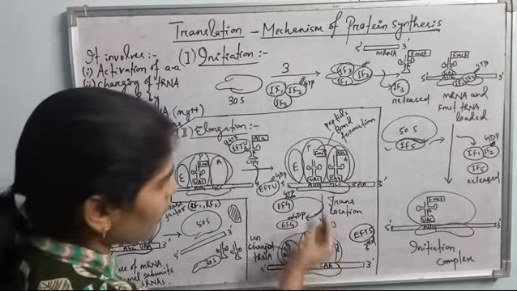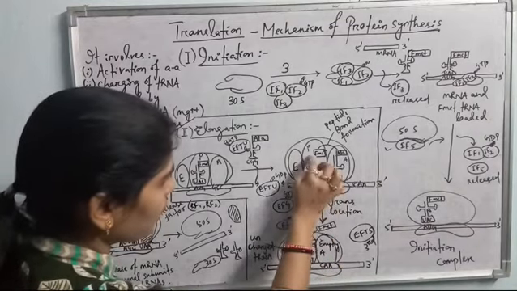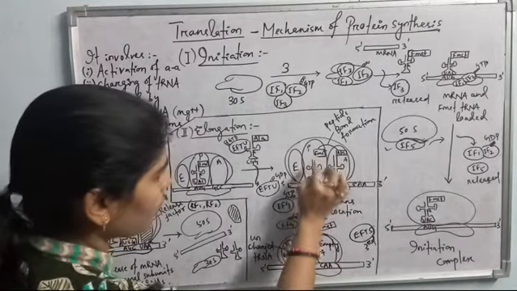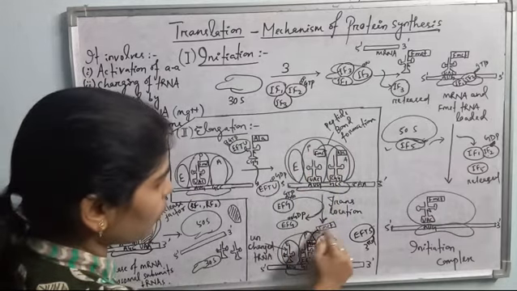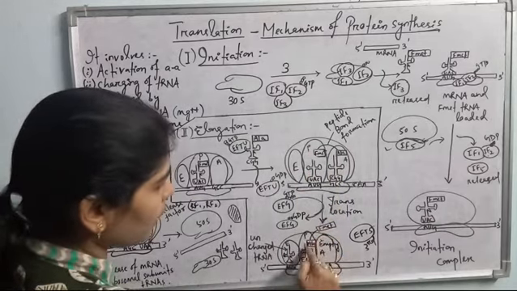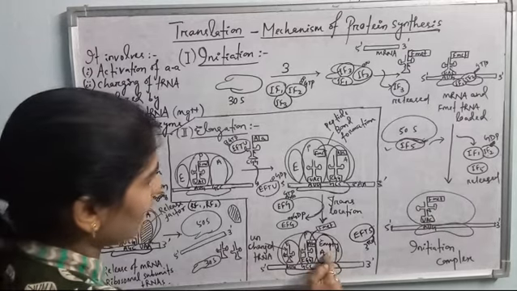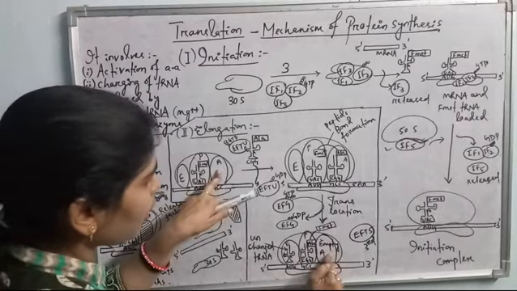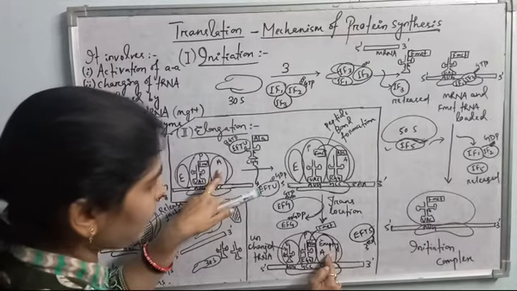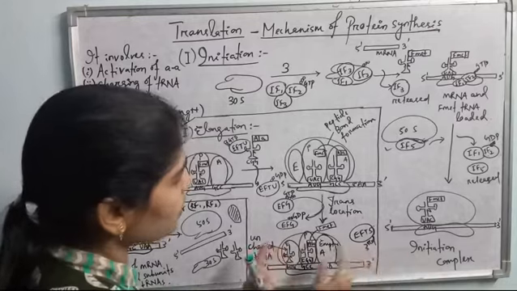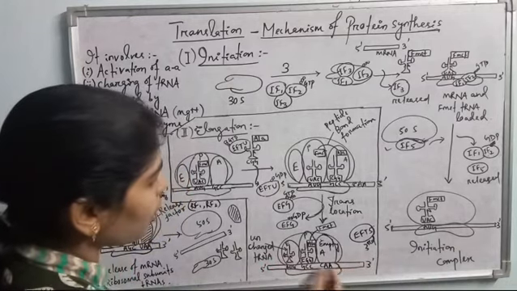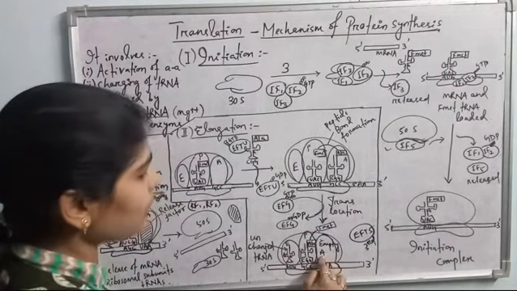Then the uncharged tRNA will move. There will be dissociation of the bond between the tRNA and the amino acid. Amino acids are peptide bonded. Now this formylmethionine remains hanging with the alanine, the second amino acid. This is the uncharged tRNA in the exit site, and the A site becomes empty again. See here, the A site is empty. Here also again the A site is empty because of translocation. The ribosome moves ahead one after one. Codons, it will jump, and the new codons are incorporated continuously in the A site.